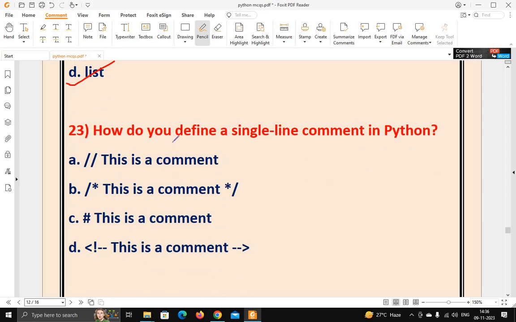Next question: how do you define a single line comment in Python? Options you can see on your screen. So this is one option, another option, another option, and the last option. So how do you define a single line comment in Python? It's actually very simple. We simply use hash to define a single line comment in Python.